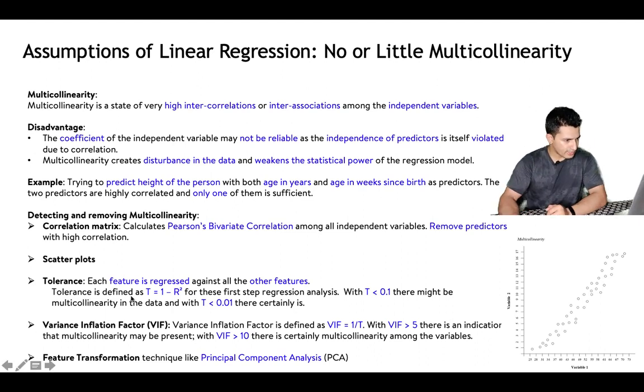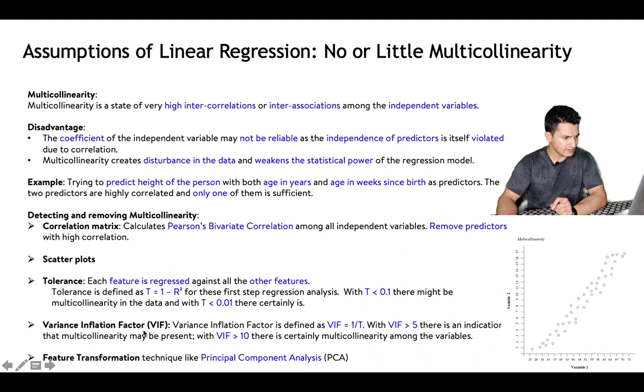So what happens in tolerance is we regress each feature with respect to all other features, and the goodness of fit is estimated using R square. For the R square value, 1 means very good fit, 0 means bad fit. So if the tolerance value is less than 0.1, there might be multicollinearity, and if the tolerance is less than 0.01, there certainly is. We need to remove some predictors.